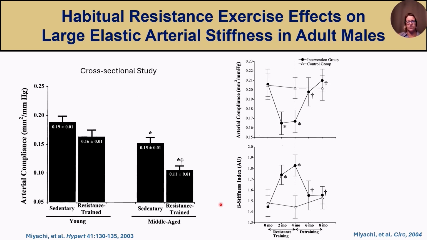In a follow-up study, Dr. Miyachi randomized healthy young males to an intervention group of resistance exercise training or a non-exercise control group. He demonstrated that arterial compliance was reduced after 2 months of exercise training, while at the same time beta stiffness index also increased. These levels were sustained out to month 4, and then he followed them during a detraining period, and they went back to baseline. Overall, these data would suggest that resistance exercise may have harmful effects on arterial stiffness.